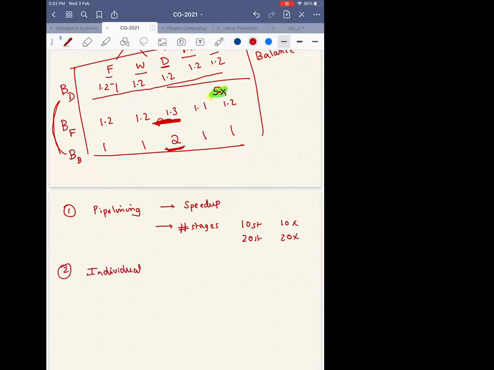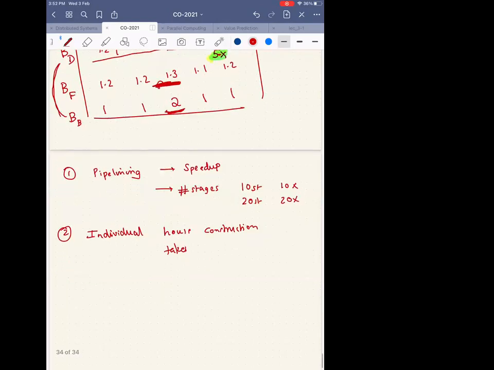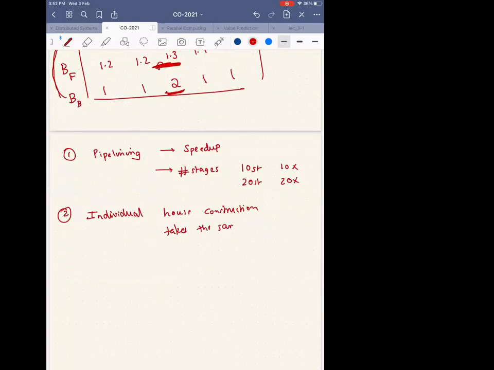Individual house construction, or individual component generation, the time has not reduced. Individual house construction takes the same amount of time, of course we'll change the statement later once we get into computer organization, but individual house construction takes the same amount of time, right? So I have not come up with a new technology. I have not reduced the time of constructing the house like what our director does.